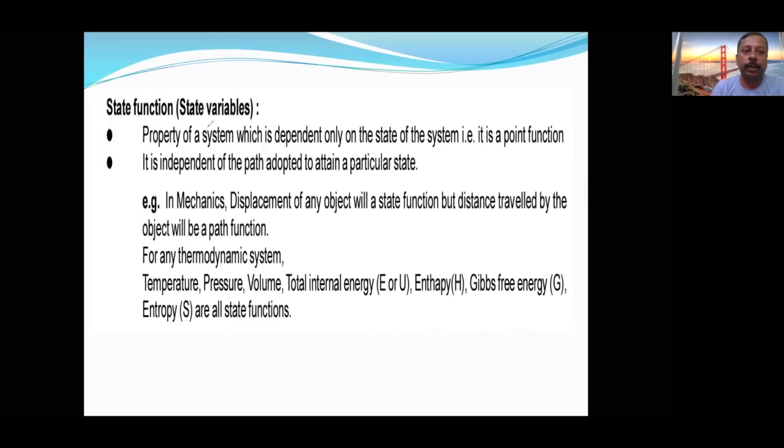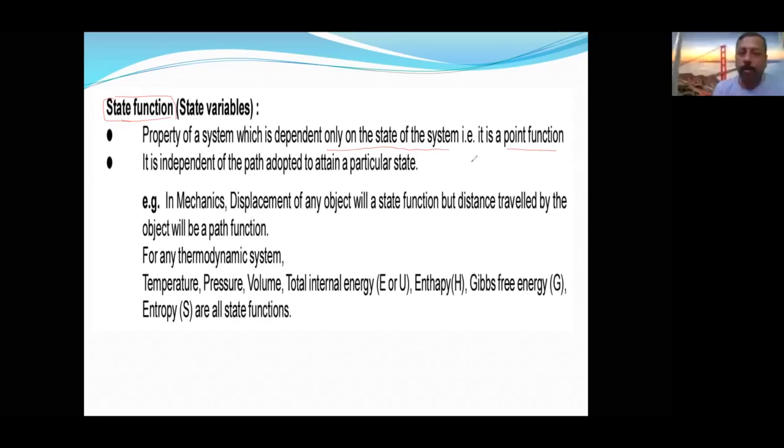Okay, so let us see state function. Try to understand the meaning instead of by-hearting. Instead of by-hearting examples, if you understand the meaning, you yourself can identify whether it is a state function or path function. So the property of a system which depends only on the state of the system at a point is called a point function.